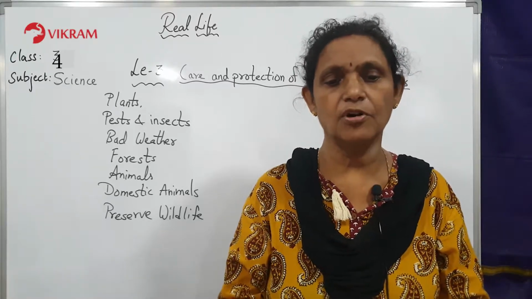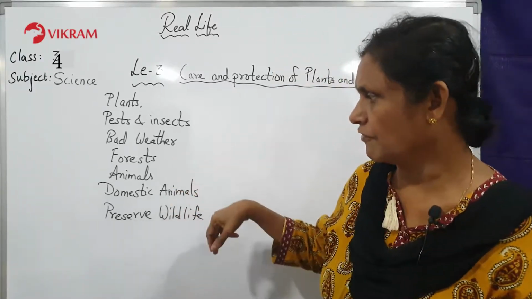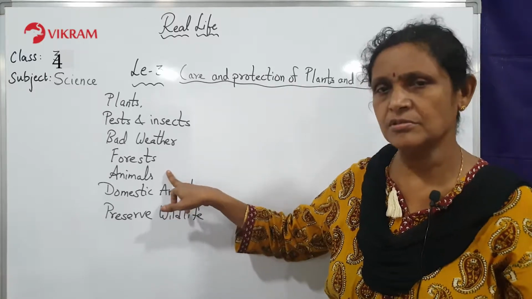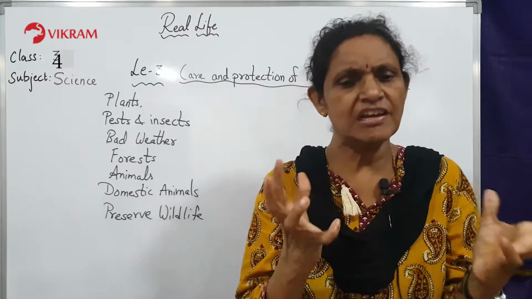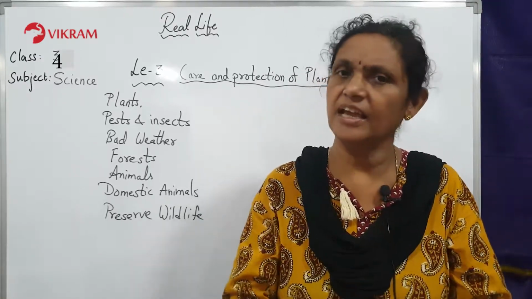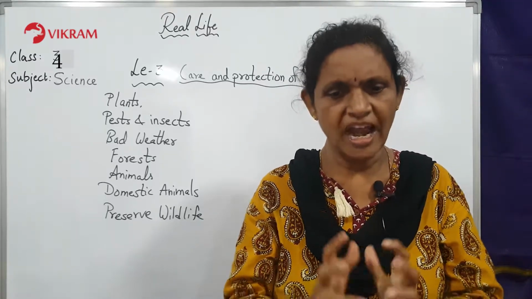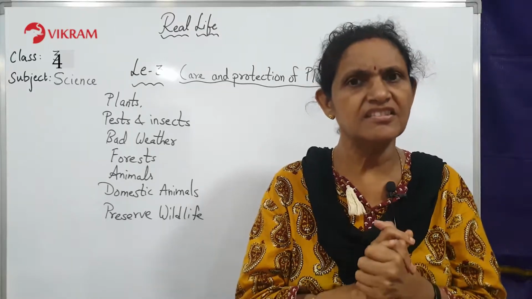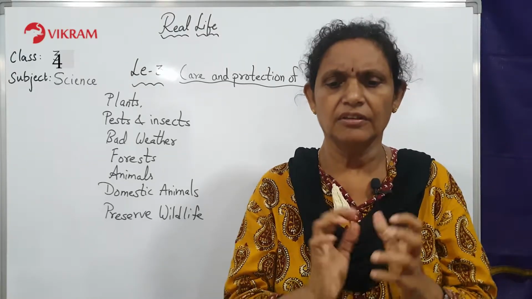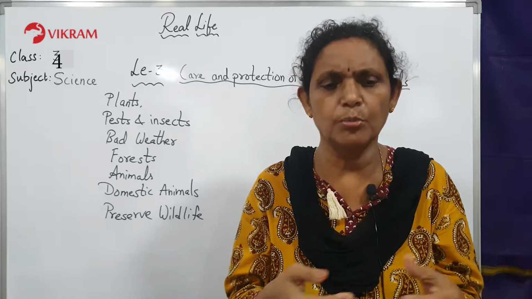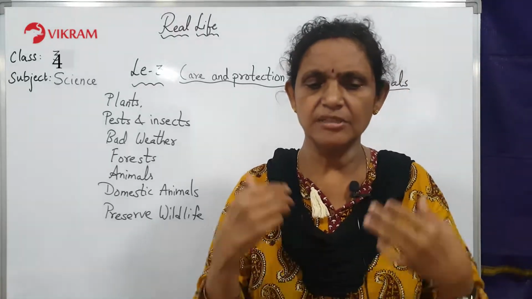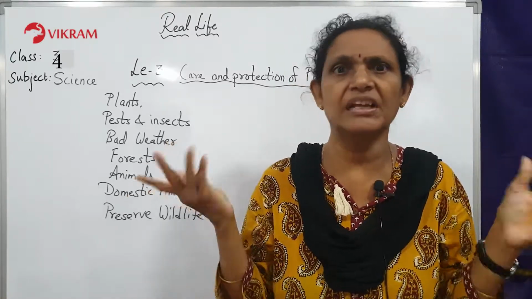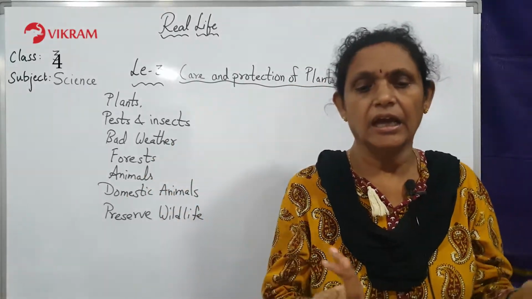Next we will talk about the care and protection of animals. So you have animals also and domestic animals also. So first, how will you look after the animals? Just like the plants, animals also need care and protection. Yes. So at present, the life of some animals is in danger. In the jungle, there are some animals which will be dying. Nobody will look after them. If proper step is not taken, these animals may disappear from the earth. There won't be any more tigers or any other animals left.